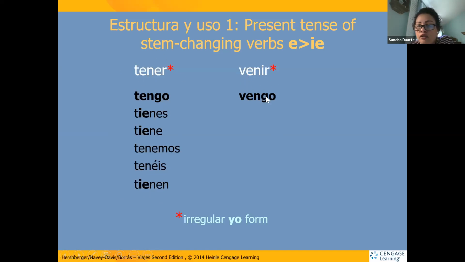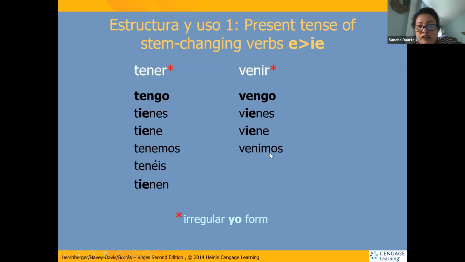So venir, to come: the yo form ends in go because it's a yo-go verb. But the rest of the conjugations: tú vienes, él viene, ella viene, usted viene. Usted is formal. Nosotros venimos.